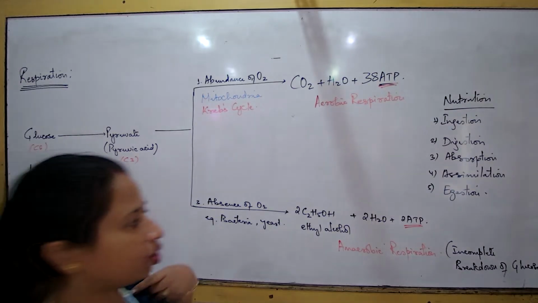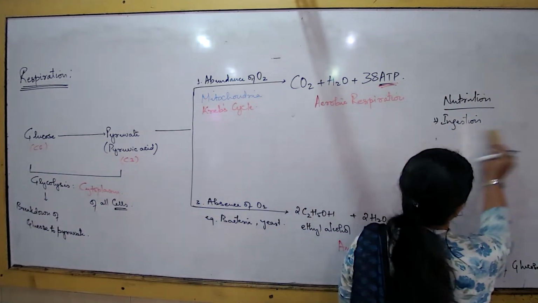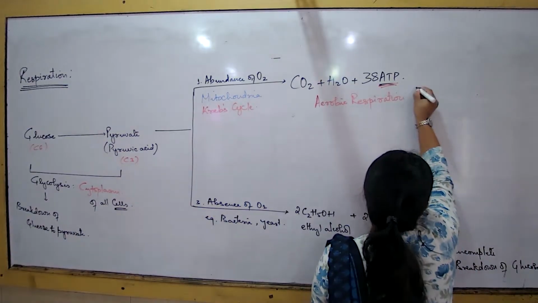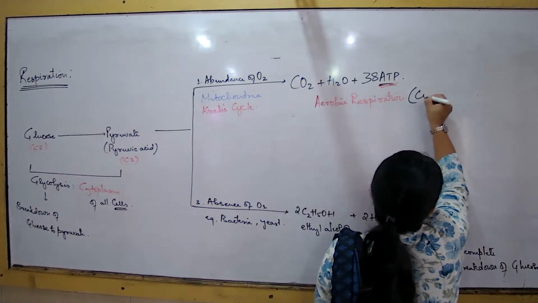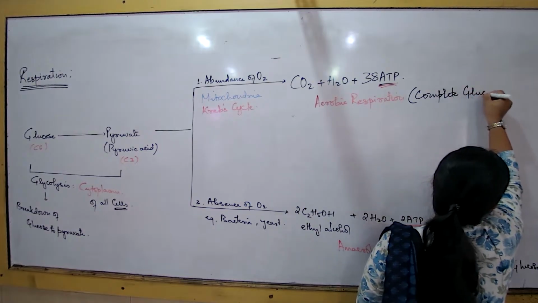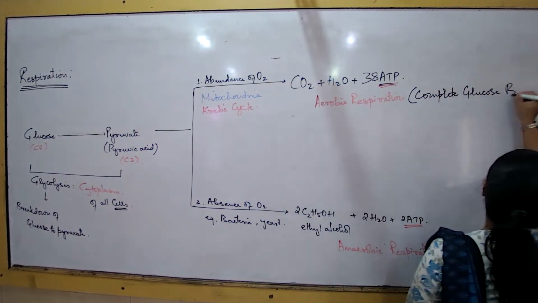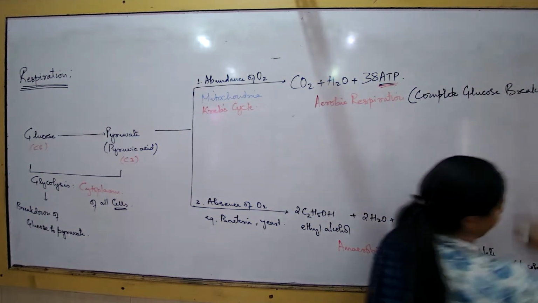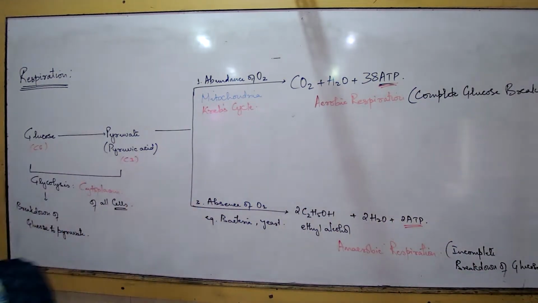Complete breakdown of glucose. So when we compare the concept of aerobic and anaerobic respiration: aerobic respiration is complete glucose breakdown, anaerobic respiration is incomplete glucose breakdown.